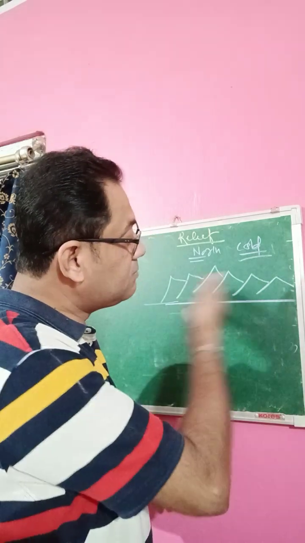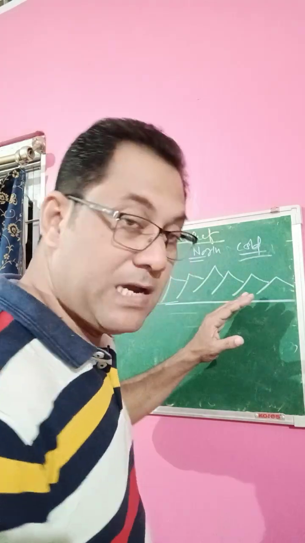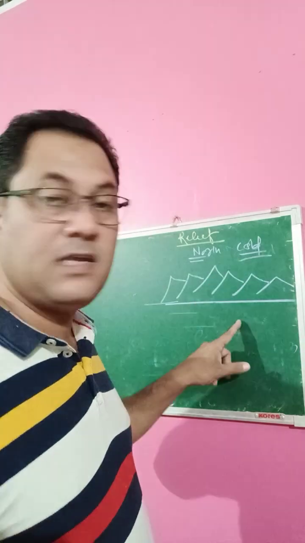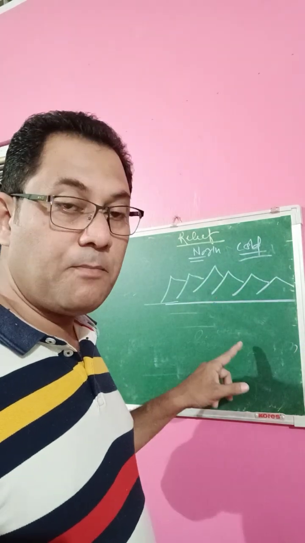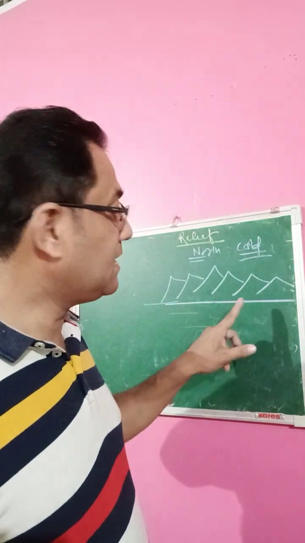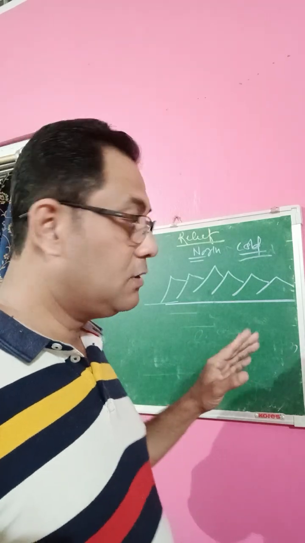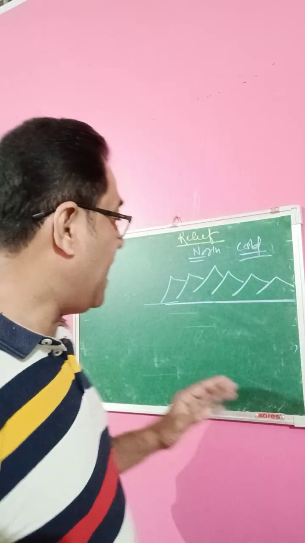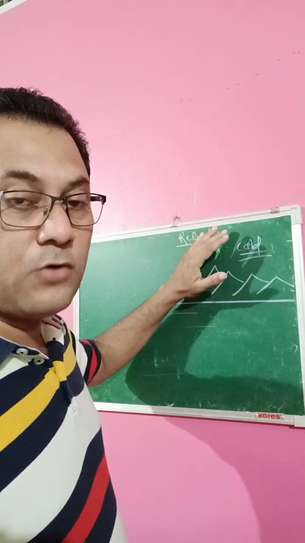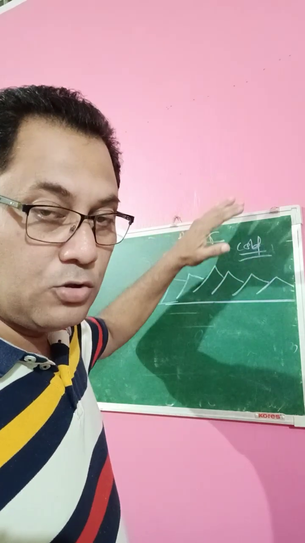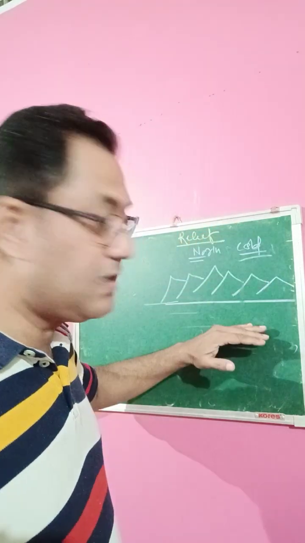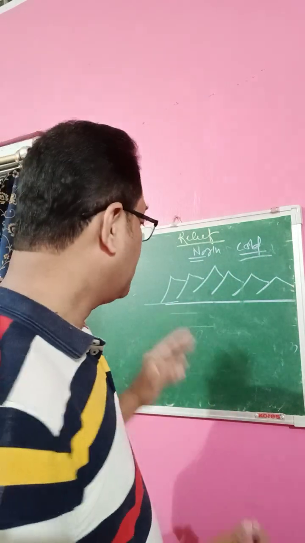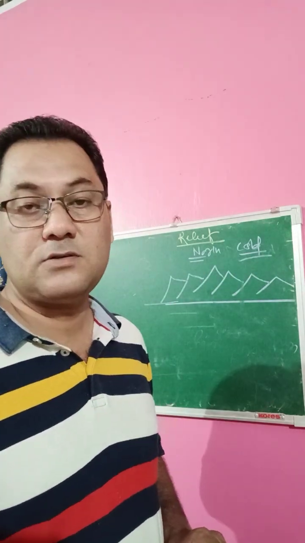So these mountain ranges act as a barrier wall for the cold north air to enter India. So this is also a plus point, that it is not making India so cold. So, this is what we have to discuss.